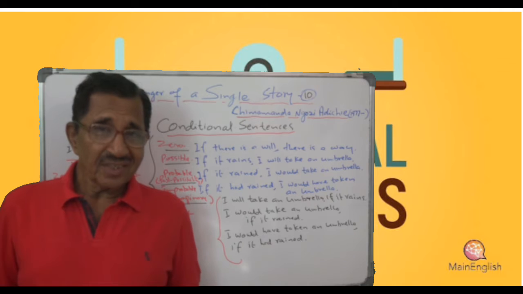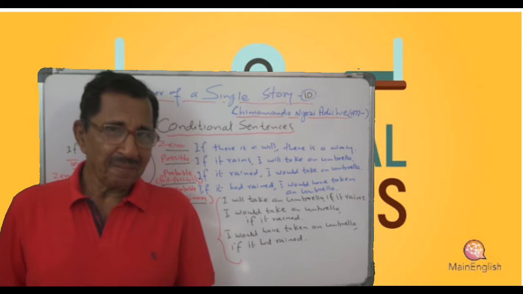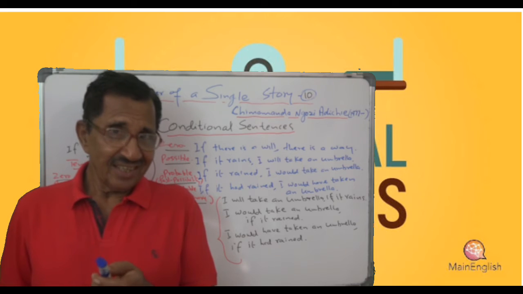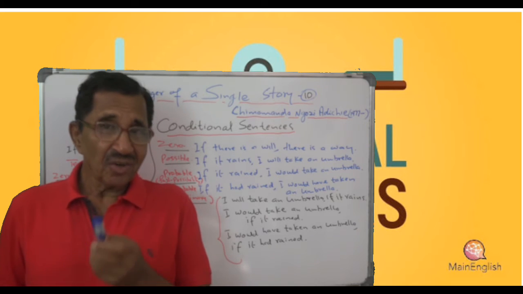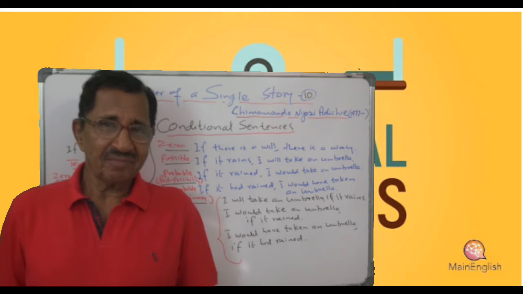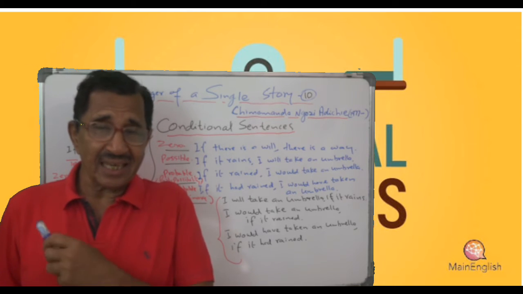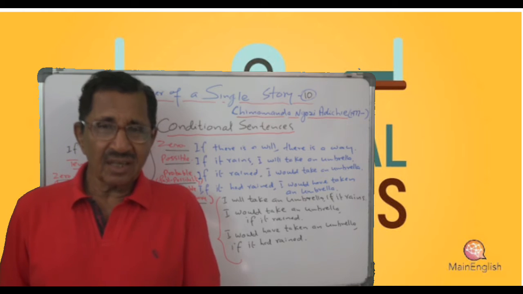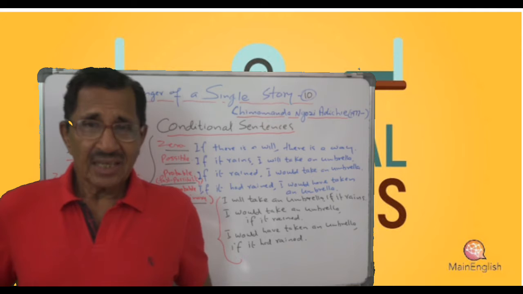In the if clause you have simple past, if it rained. In the main clause, you have future past. If it rained, I would take. Instead of will, you have got would, and then of course you have got take.